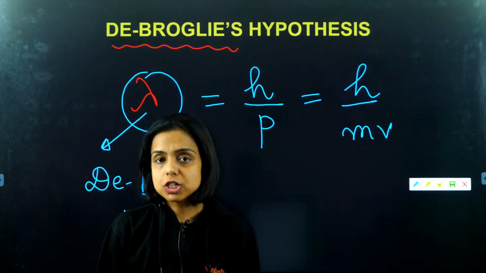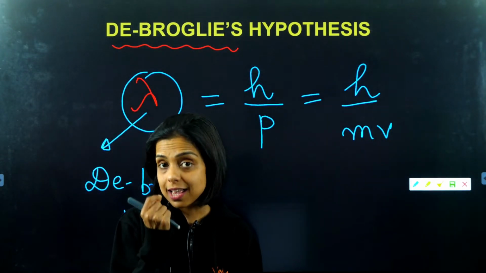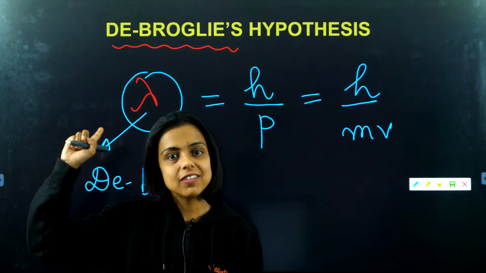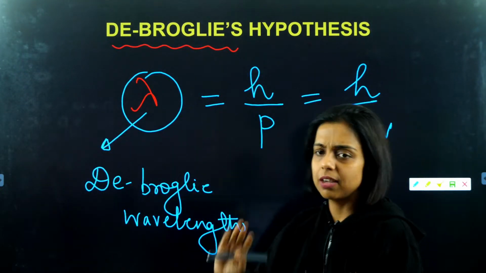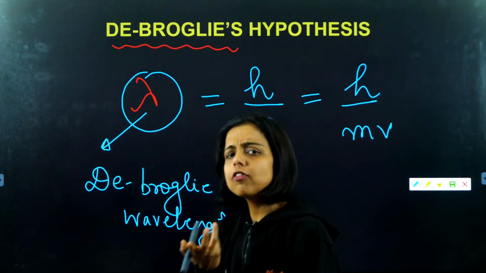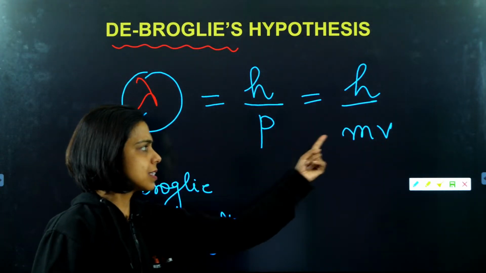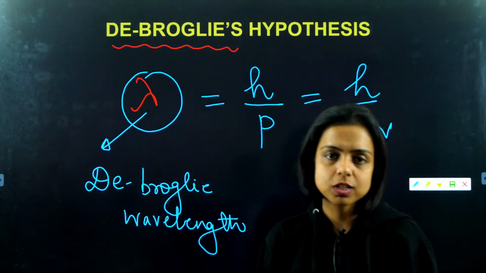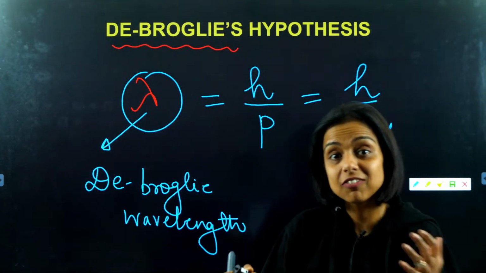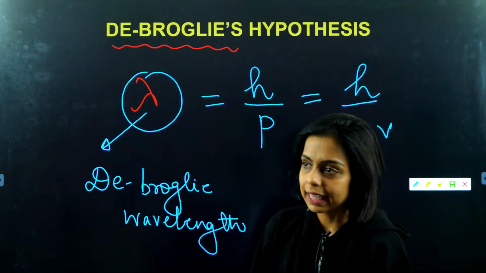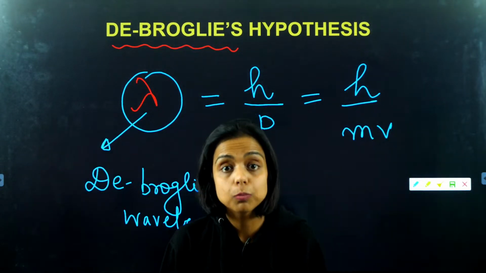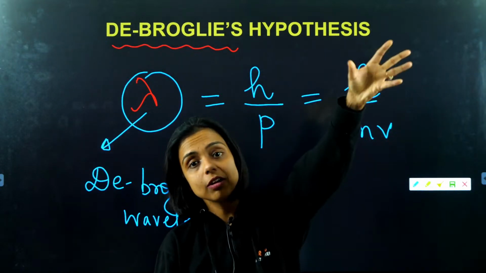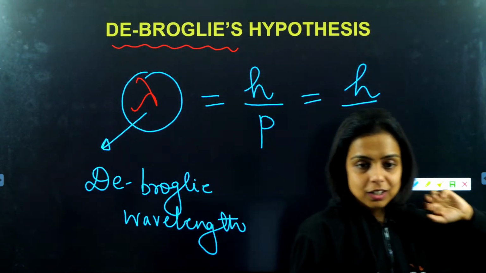So according to de Broglie, your electron, which was considered as a particle, also has wave nature. Hence, it has a wavelength which you can calculate using the same formula. So again, if you have a football or a cricket ball having mass m moving with velocity v, it also has a wavelength associated with it because it also has wave nature, right? So again, you can use the same de Broglie wavelength formula to calculate the wavelength of a moving football or electron. Got it, guys?